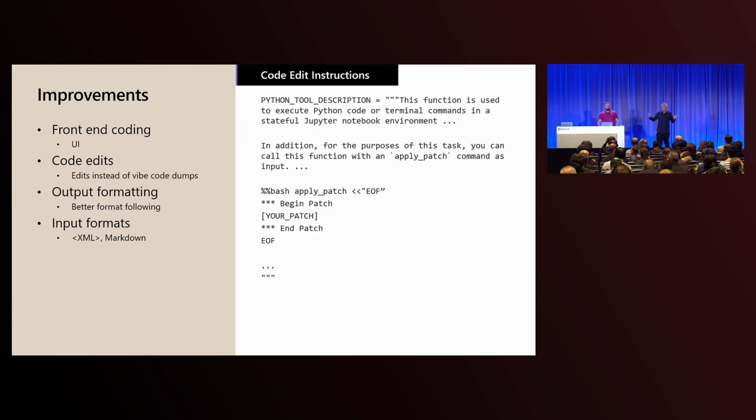So these models are trained to not have to do that. You can ask it to just edit the code and modify as little code as possible. It knows a variety of diff formats, so it's better matched to working in your code base and updating it to the exact way that you want, as opposed to you having to understand pages and pages of code every time you ask it to do something. And they have better output formatting and better input formats; it understands XML tags, which is really helpful for structured documents.